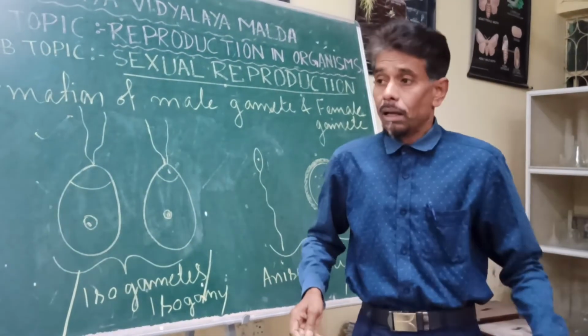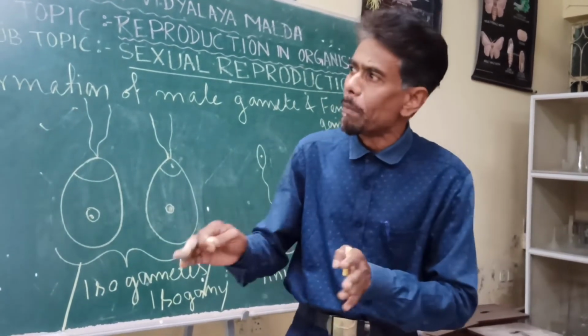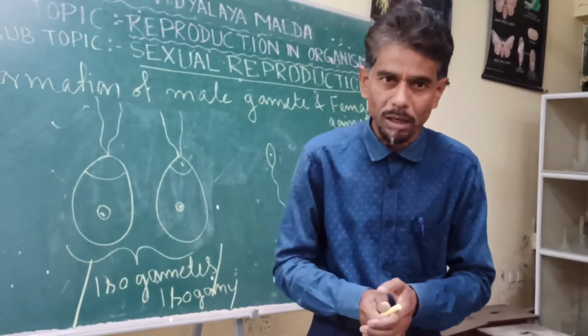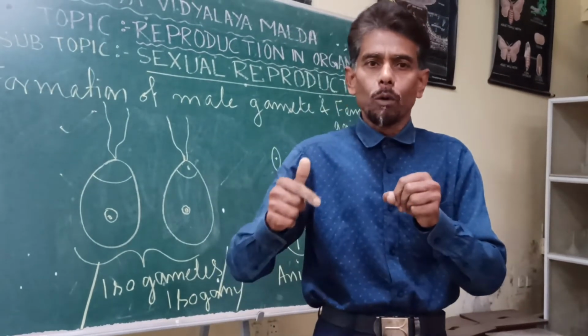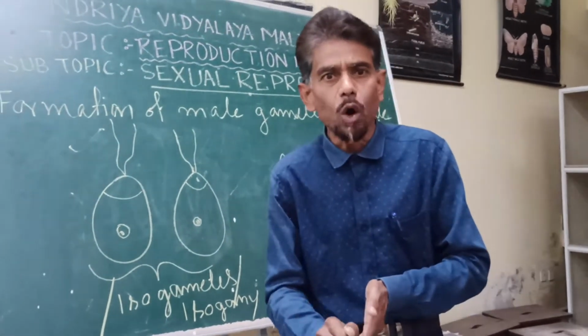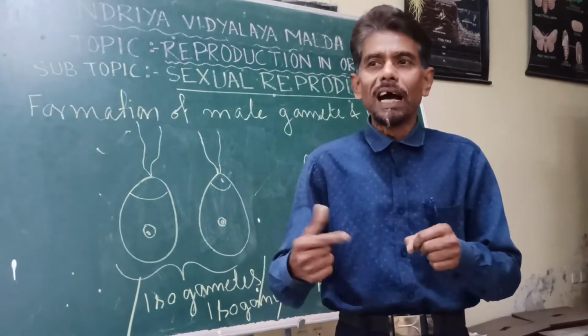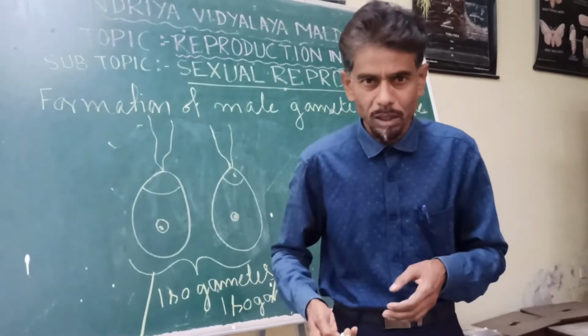Now, in the case of either plant or animal, whoever is undergoing sexual reproduction, before they attain the process of sexual reproduction, they require a certain stage of maturity. Directly after birth, they cannot undergo the sexual mode of reproduction.